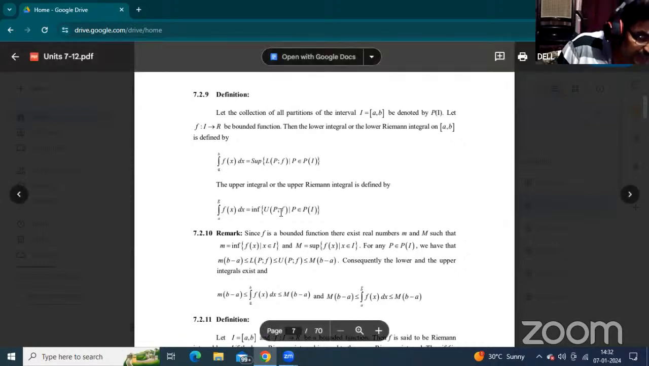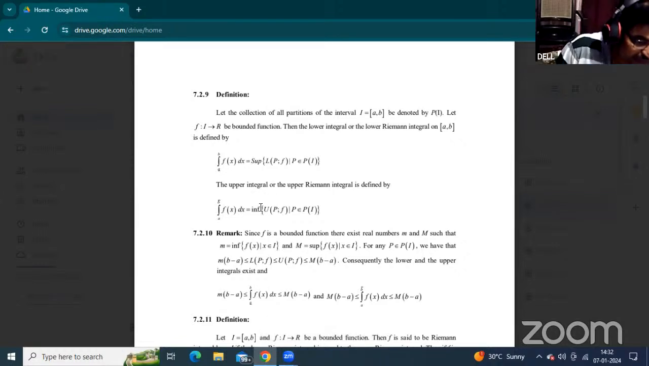The infimum of the upper Riemann sums is called the upper Riemann integral. It is denoted by upper limit a to b f of x dx. This is called the upper Riemann integral. These two definitions define the Riemann sum and Riemann integrals.